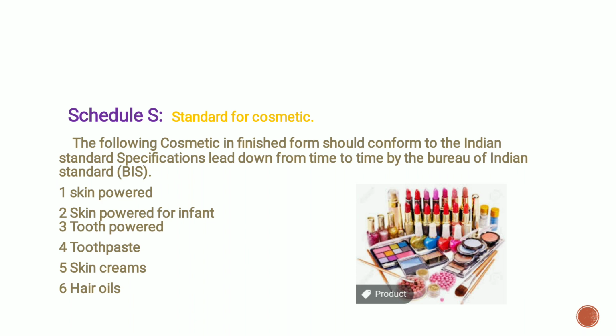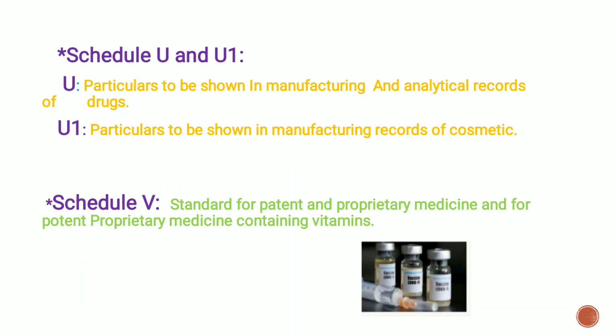The following cosmetics in finished form should conform to the Indian standard specification laid down from time to time by the Bureau of Indian Standards, that is BIS. For example, skin powder for infants, tooth powder, toothpaste, skin cream, oil, hair oils. All these are included in Schedule S, that stands for cosmetics. Next is the Schedule U and U1. Schedule U is the particulars to be shown in the manufacturing and analytical records of the drugs. And Schedule U1 is the particulars to be shown in the manufacturing records of the cosmetics.